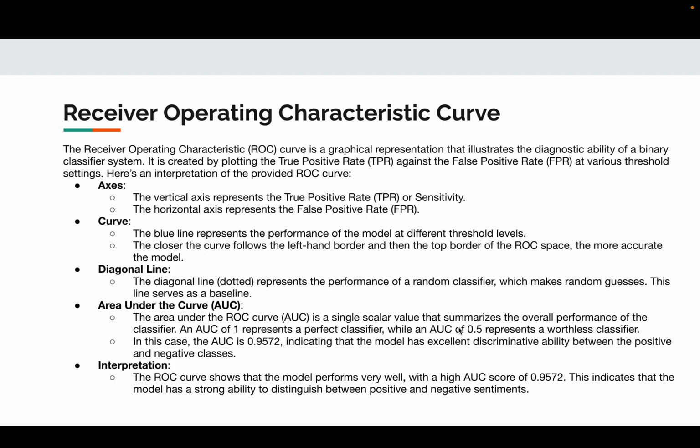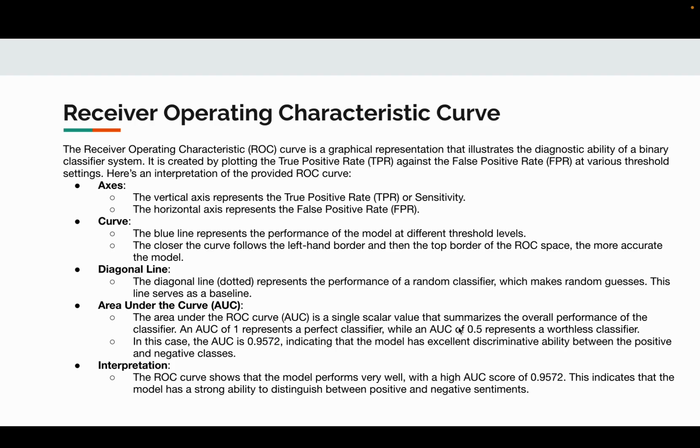And the receiver operating characteristic curve is a graphical representation that illustrates the diagnostic ability of our binary sentiment classifier. The vertical axis represents the true positive rate, or sensitivity, and the horizontal axis represents the false positive rate.